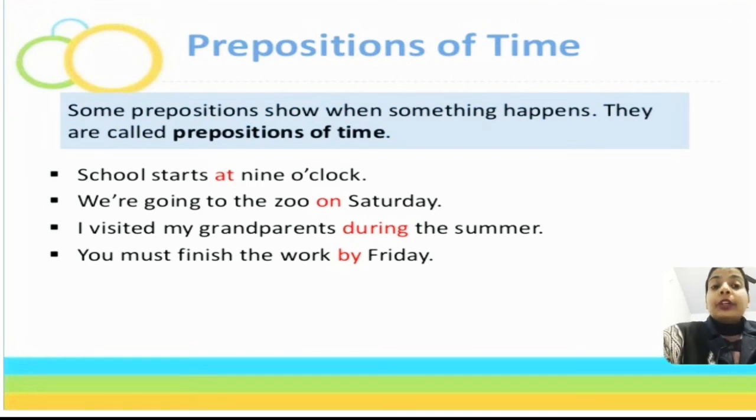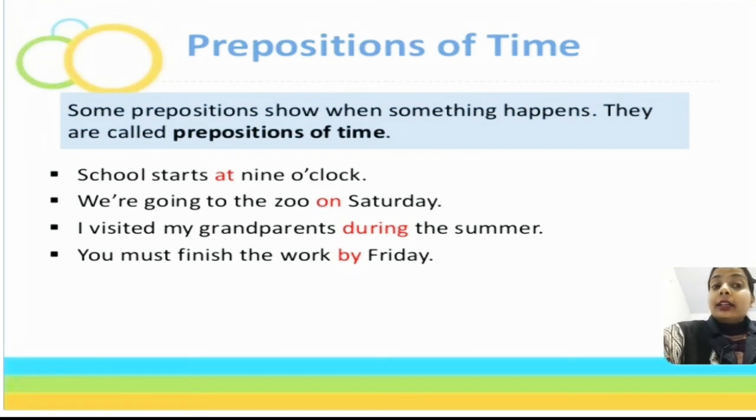So, here the word during is the preposition which shows when I visited my grandparents. You must finish the work by Friday. So, in all these four sentences, students, you can notice that the highlighted words like at, on, during, by all are examples of prepositions of time.